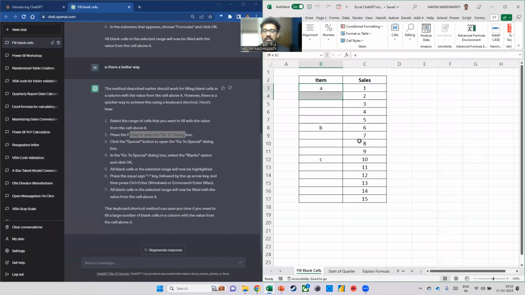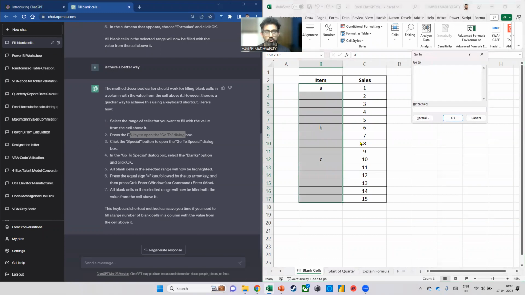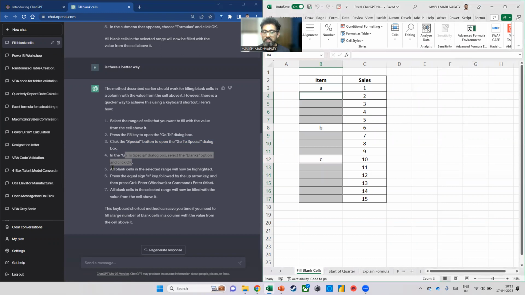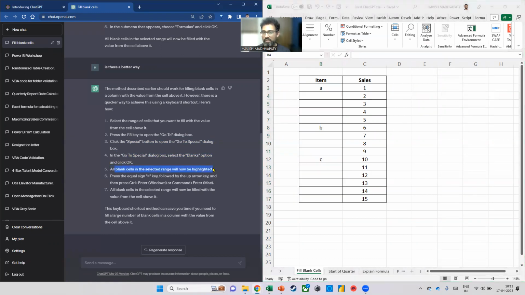Let's see if it works or not. So I'm selecting all the data and pressing F5. F5 is the shortcut for Go To, just like Control F is for Find. Now it says to click on the Special button. So I go to Special, and now it says, in the Go To Special, select the Blanks option. So I'm selecting Blanks, and when I click on OK, all the blank cells have been highlighted. So we can verify that, yes, indeed, that is working.